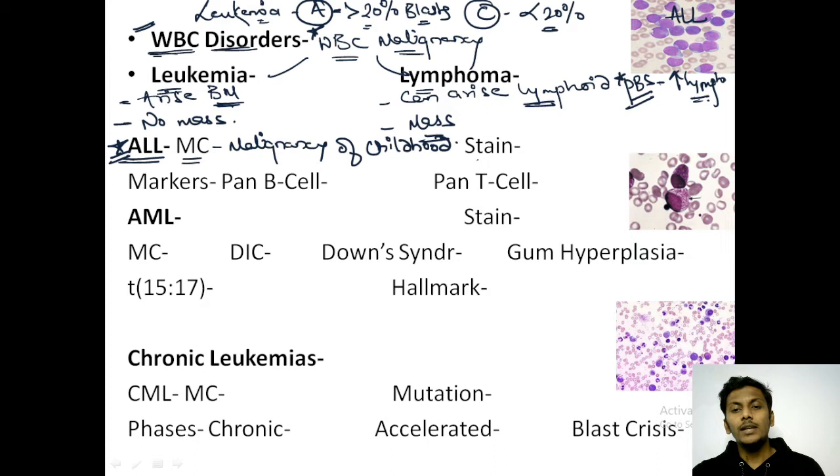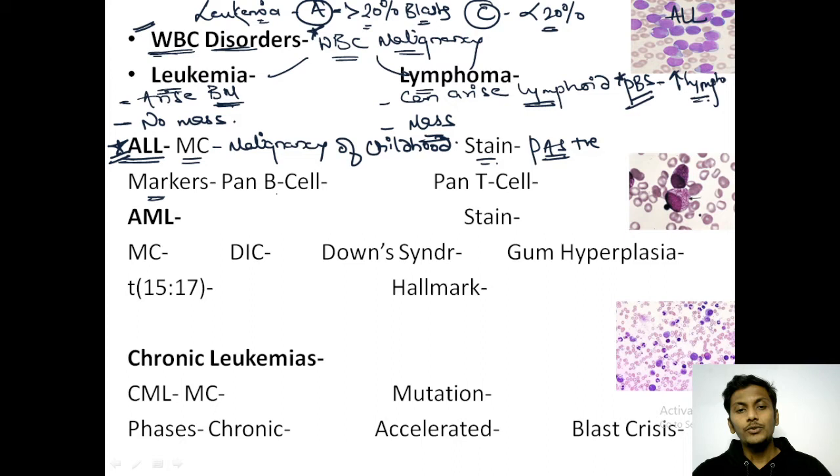Now how do we make sure that the cells seen here are lymphoid cells only? For that purpose, we use a stain. Lymphoid cells would be PAS positive, periodic acid Schiff stain. ALL would be PAS positive, important. Then we are sure that it is a lymphoid leukemia.